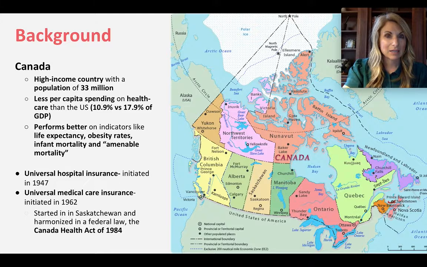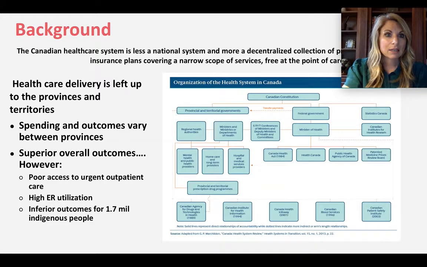Canadian healthcare is less a national system and more a decentralized collection of provincial insurance plans that cover a narrow scope of services free at the point of care. Healthcare delivery is left up to the provinces and territories. Spending and outcomes vary significantly between provinces, and while there are superior outcomes overall, there are a few things to note, including poor access to urgent outpatient care, which results in high ER utilization, and also significantly inferior outcomes for the 1.7 million Indigenous people in Canada.